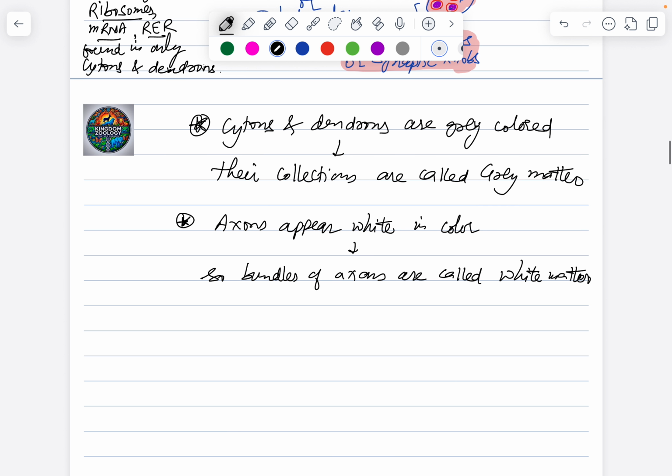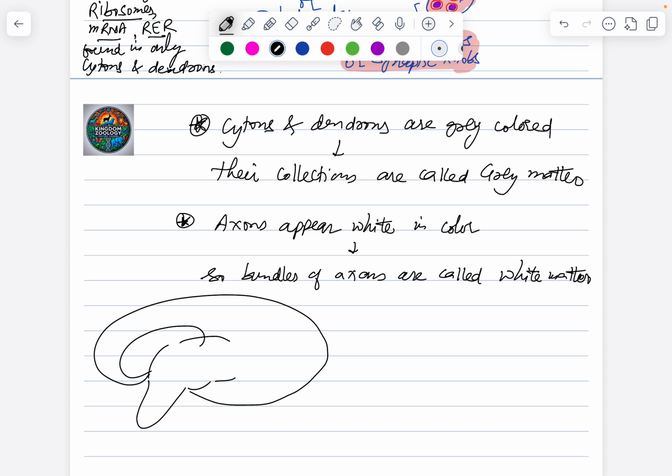So if I talk about, let's say, a general representation of human brain, of course there are much more greater details to this structure which will basically add up in the further classes, but as of now there will be certain parts of your brain that would appear gray in color.